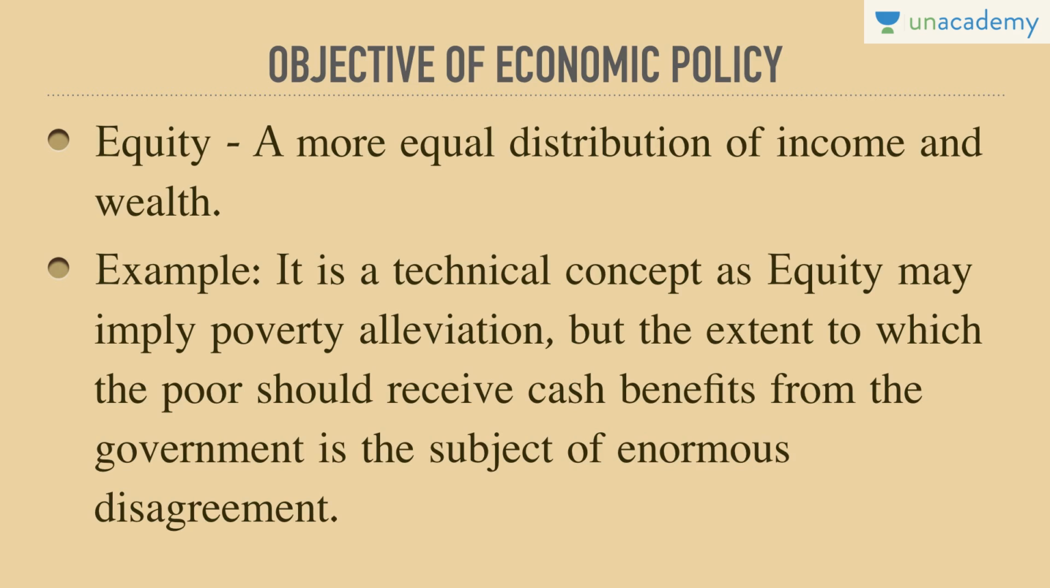So, distribution of income and wealth, what is being done in order of equity? The rich are being taxed highly and the super rich are being taxed much more highly. For example, it is a technical concept, as equity may imply poverty alleviation, but the extent to which the poor should receive cash benefits from the government is a subject of enormous disagreement. So, this is a skewed concept, but still an objective of economic policy. About how to achieve equity, if we are hoping for poverty alleviation, should we provide them with services, subsidized food grain, subsidized houses, or shall we just give them cash? It is a bone of contention.